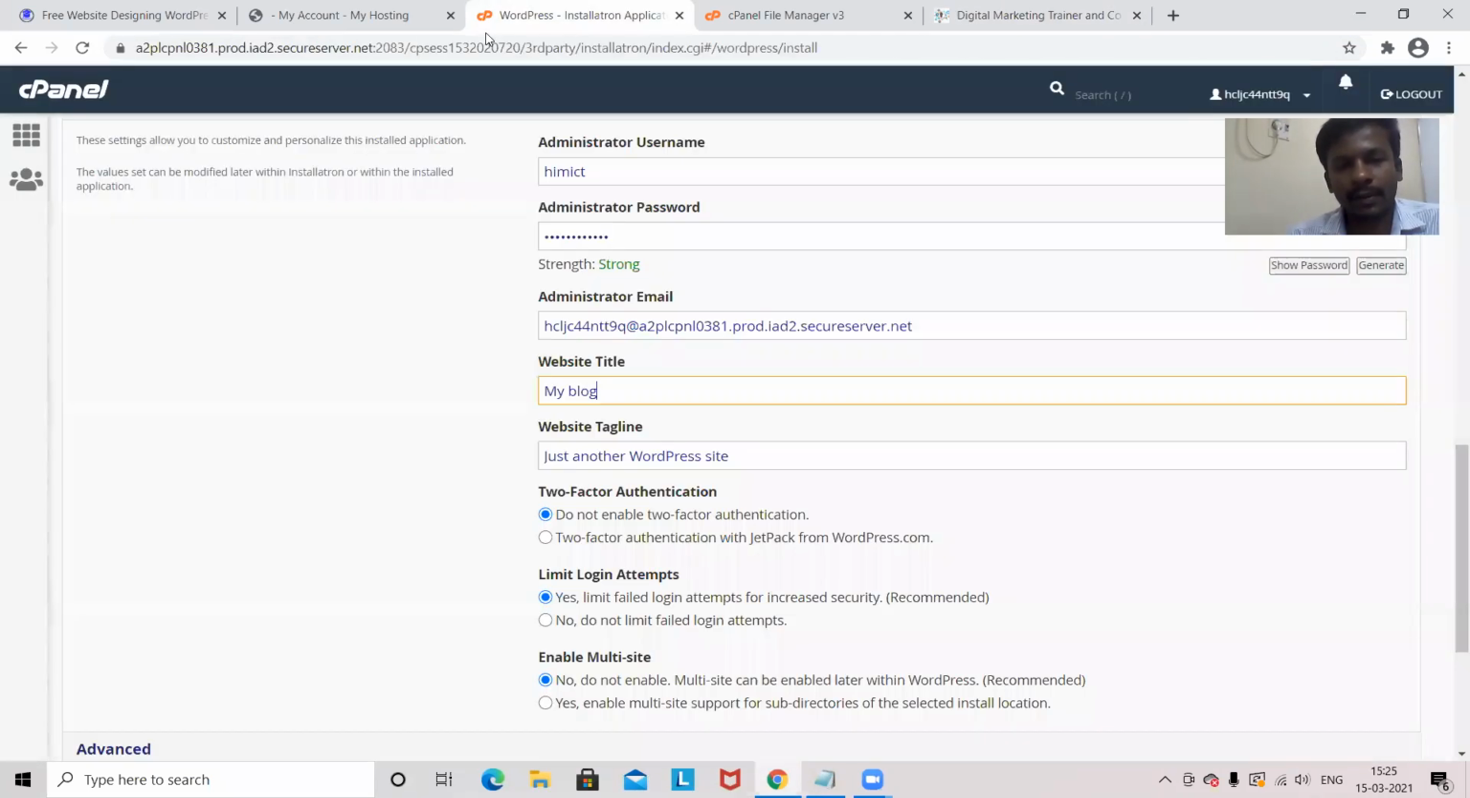So here you'll be giving the website title and website tagline, and I can change this later, no problem. If I have a logo which is designed in image format, then I can upload that logo here.